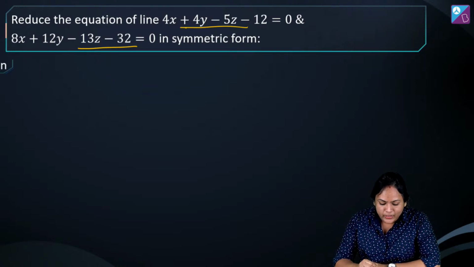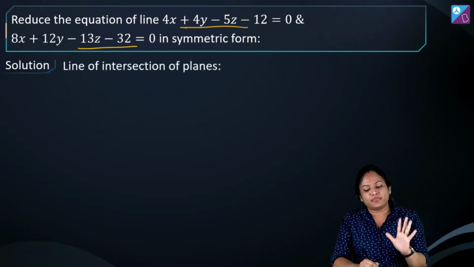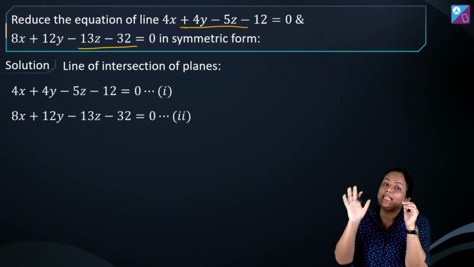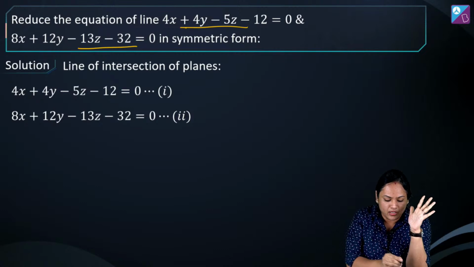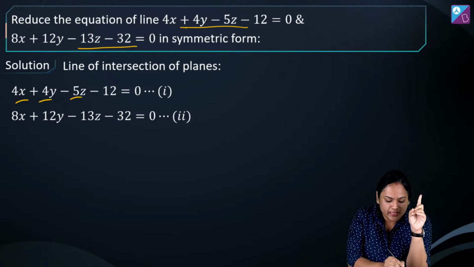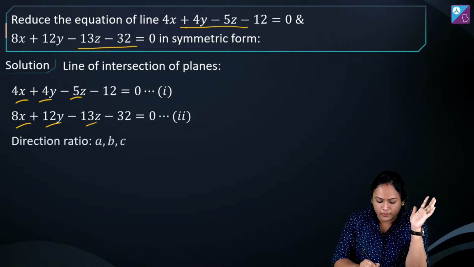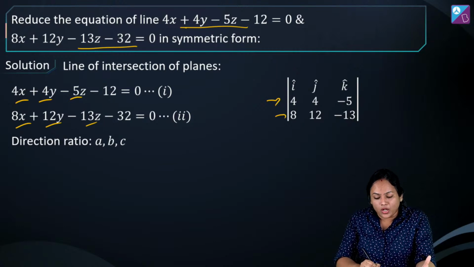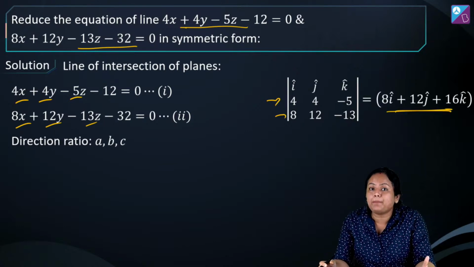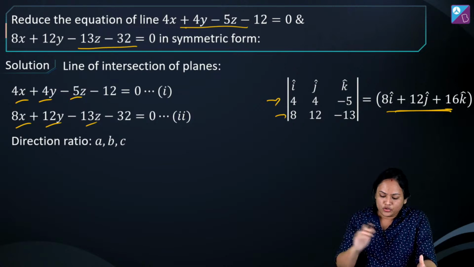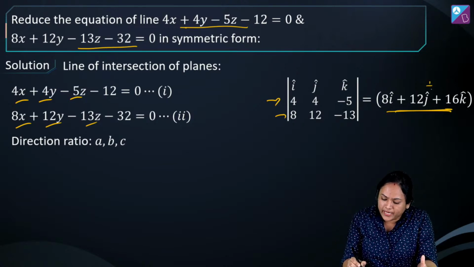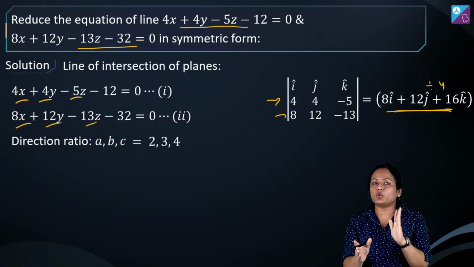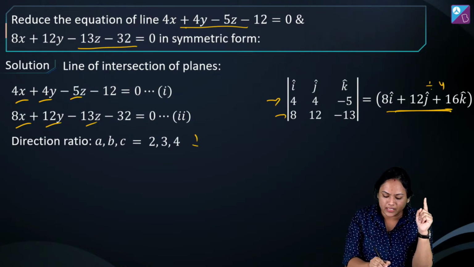Okay. So what I'll do, first of all, to get the line of intersection, I considered these two planes. And here I'm trying to get the DRs of the normal. That means A, B and C. So I have to take the cross product of these two normal vectors. So it becomes a determinant in which I am keeping the n1 vector and the n2 vector, and when you solve it, it's going to become 8i cap plus 12j cap plus 16k cap. So if you want the direction ratio, you can just divide this by 4 and write the direction ratio as 2, 3, 4. So for direction ratios we have taken the cross product of normal vectors. So one thing is accomplished.